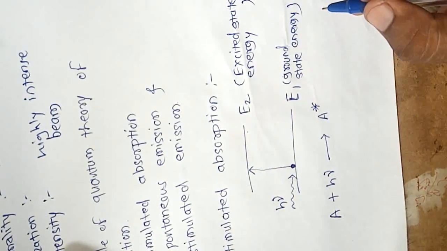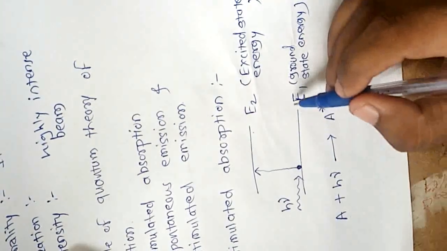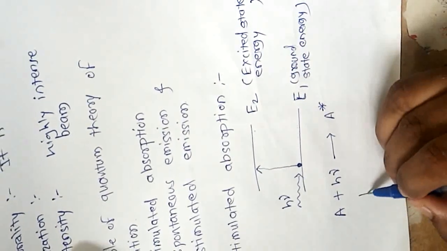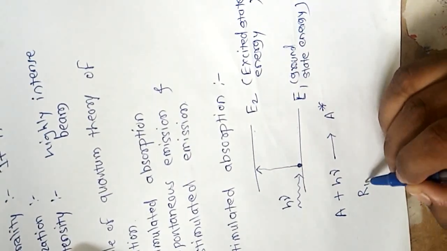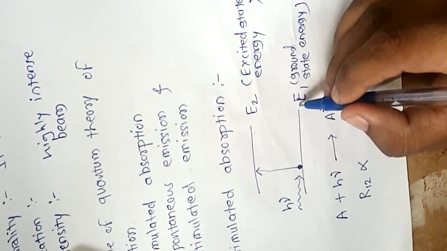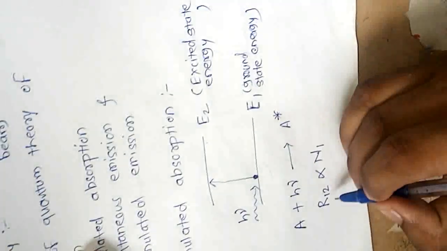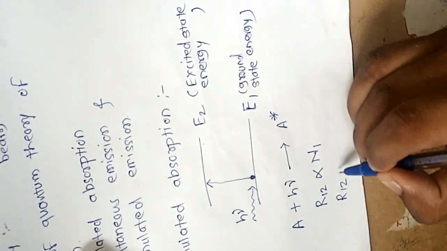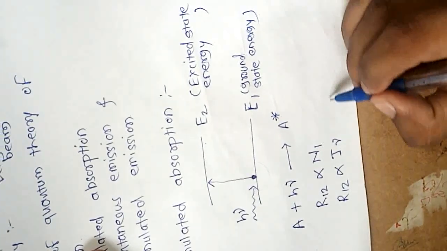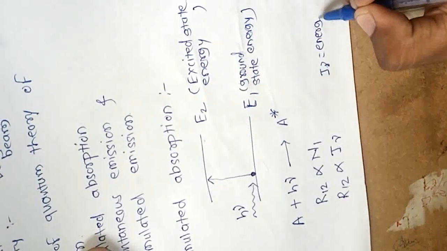In this case, the rate of transition from energy level 1 to energy level 2, R12, is directly proportional to the number of atoms initially present in the ground state, N1. Also, R12 is directly proportional to I nu, the energy density of radiation.